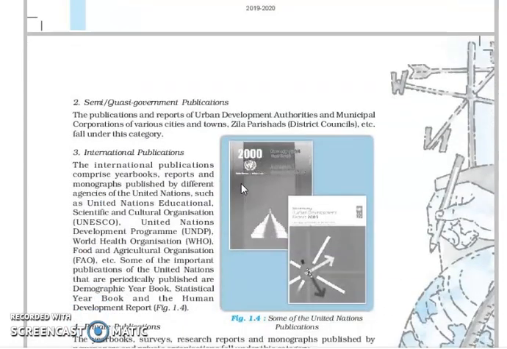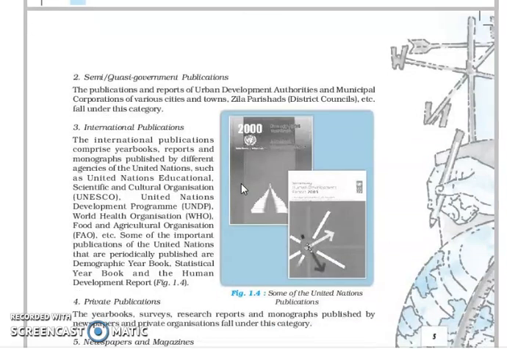Now the next one is the semi-government publication. Semi-government publication means it also comes under the government, but for example a panchayat or a Zila Parishad, when they bring out some report, that comes under semi-government or quasi-government publication. International publication: you all know WHO, the World Health Organization, which in this COVID situation is giving reports all the time. Also the Food and Agriculture Organization, FAO, and even UNESCO publish yearbooks and reports. Wherever you collect this information from comes under international publication.